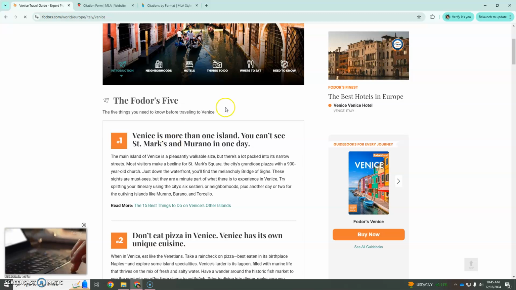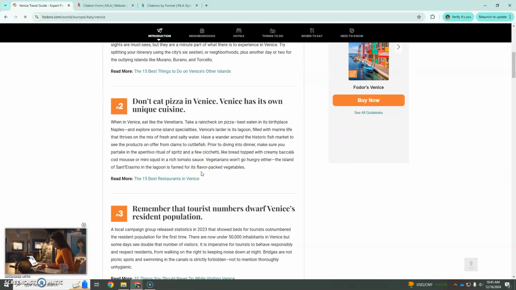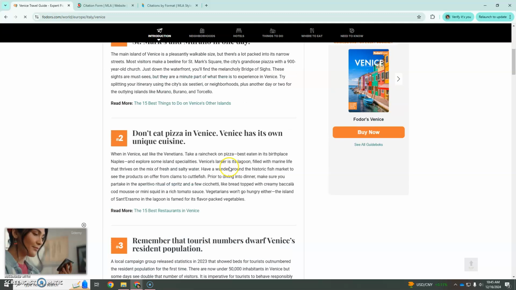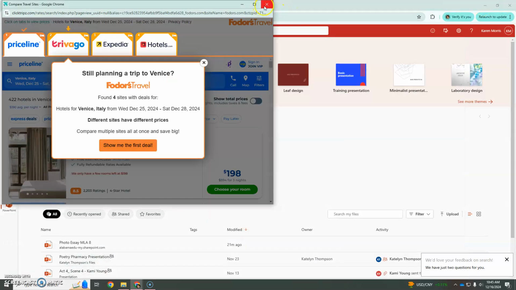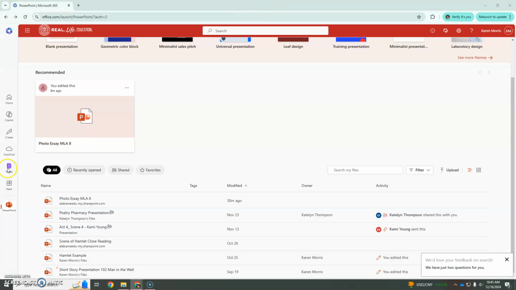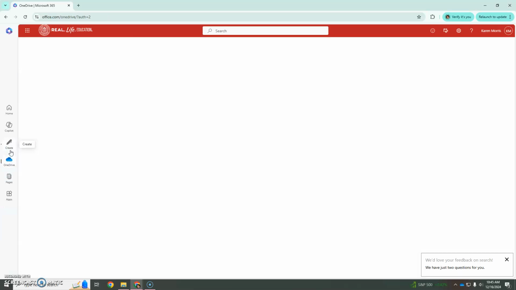So to get started with your PowerPoint, once you have your three things that you want to do, you're going to quote directly from three of the things that you find. And to get started on your essay, this is weird, it looks like you can just hit PowerPoint or Create, but you have to hit OneDrive, at least in my case.